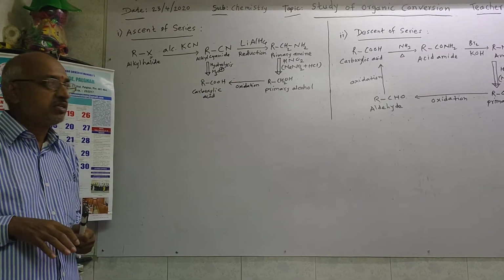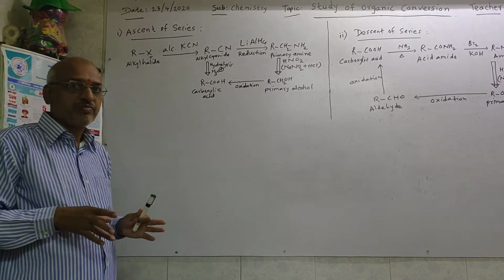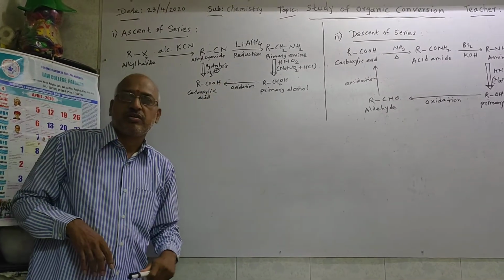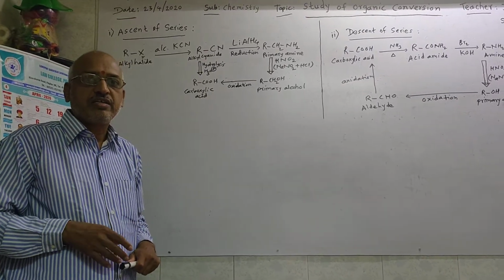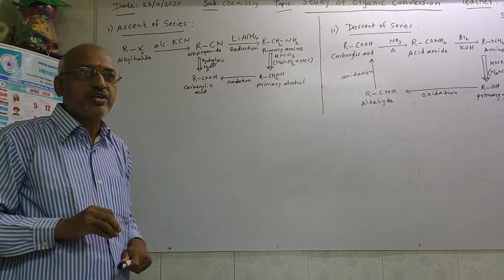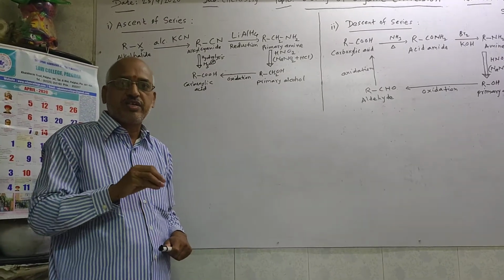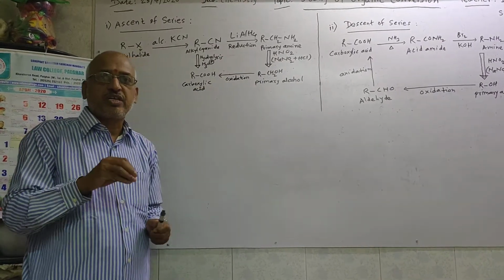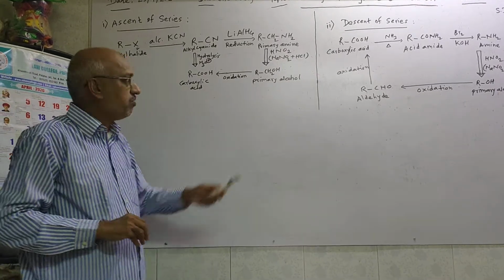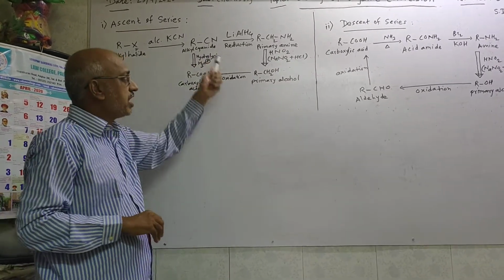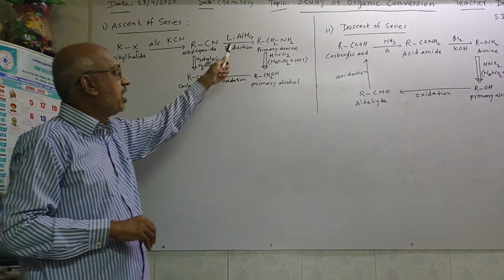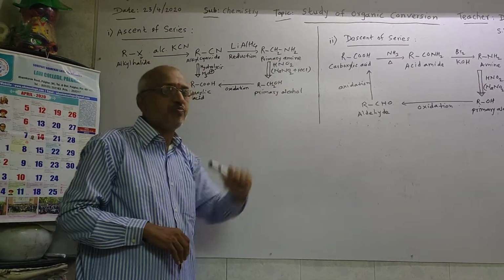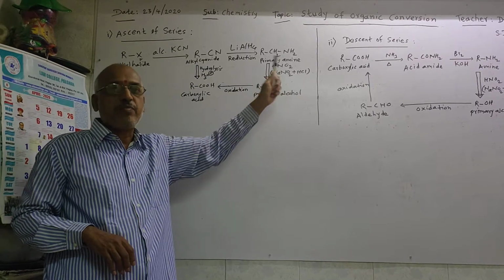Now this alkyl cyanide, we can carry it out by two steps, by two different processes. In that, the first one we will do by reduction. For reduction of the alkyl cyanide, there is a need of a reducing agent. Now what is the reducing agent? By which we can get the nascent hydrogen atom or hydrogen molecule. Here from lithium aluminum hydride, LiAlH4, we are going to get nascent hydrogen atoms, which are responsible for the reduction of alkyl cyanide. Now when this alkyl cyanide undergoes reduction with the help of lithium aluminum hydride, by that we can get RCH2NH2. This RCH2NH2 is the primary amine.